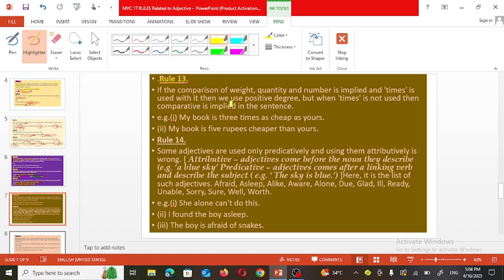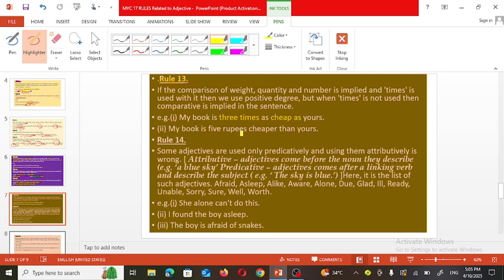Use with it, then we use positive degree. But when time is not used after comparative, is implies in the sentence. For example, my book is three times as cheap as yours. So three times, the quantity is given. So as cheap as, adjective is used in the positive form.